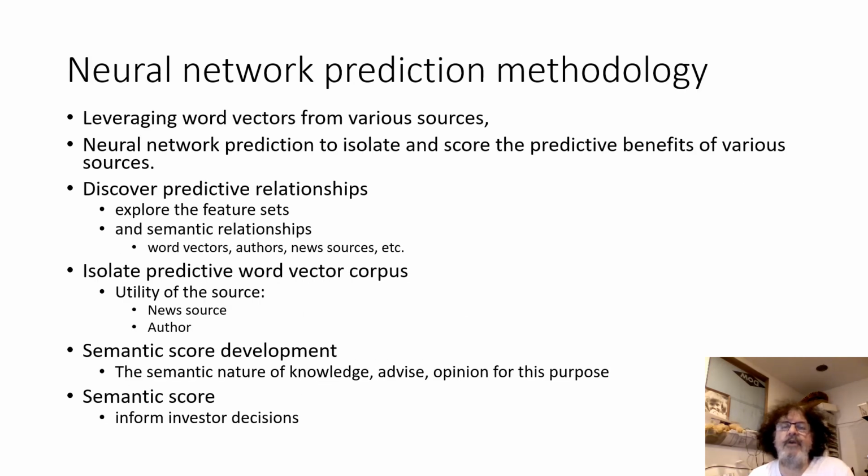Leveraging word vectors from various sources, this project will use neural network prediction to isolate and score the predictive benefits of various sources. If there is a predictive relationship, then explore the feature sets and semantic relationships of the useful word vectors, authors, news sources, etc. If a predictive word vector corpus can be isolated, this would reflect several benefits: utility of the source, the news source, author, semantic corpus development, and exploring the semantic nature of knowledge, advice, opinions, etc. for the particular purpose.